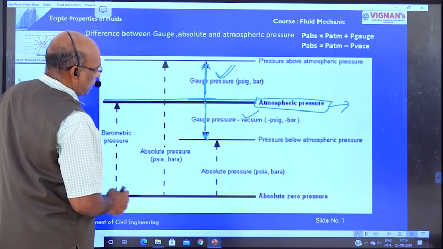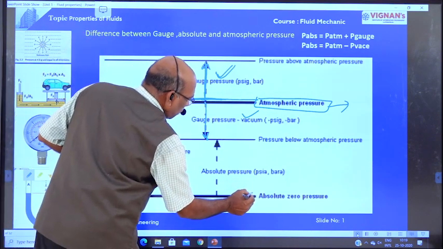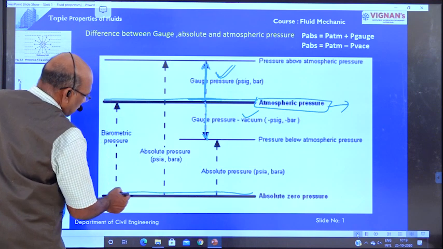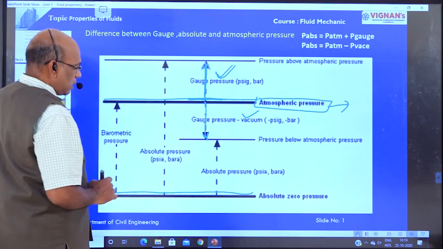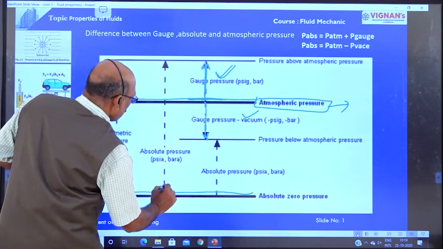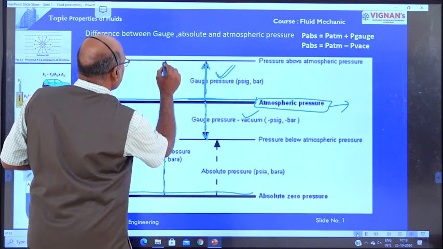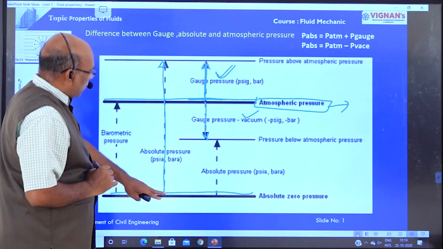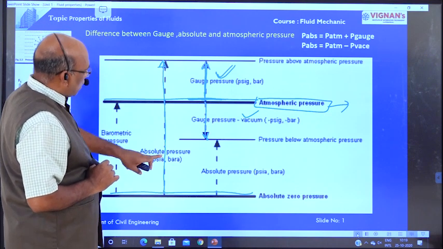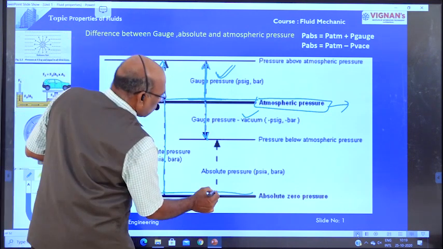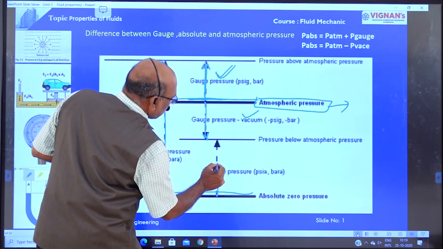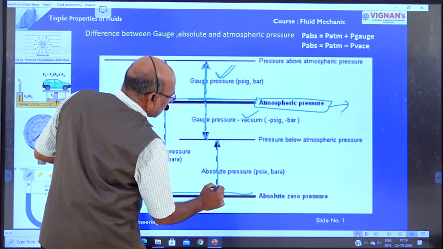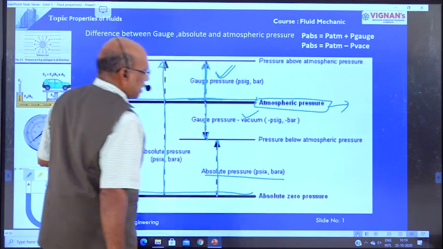Then one more point. This is the absolute zero pressure. The pressure above absolute zero is known as absolute pressure.